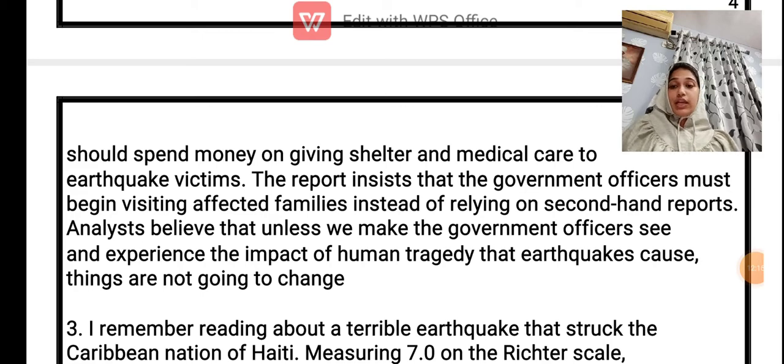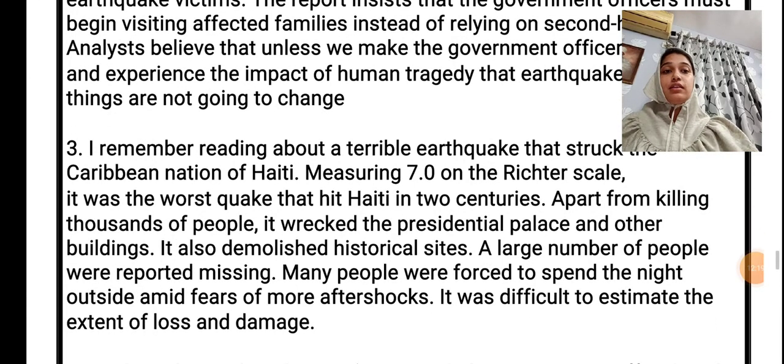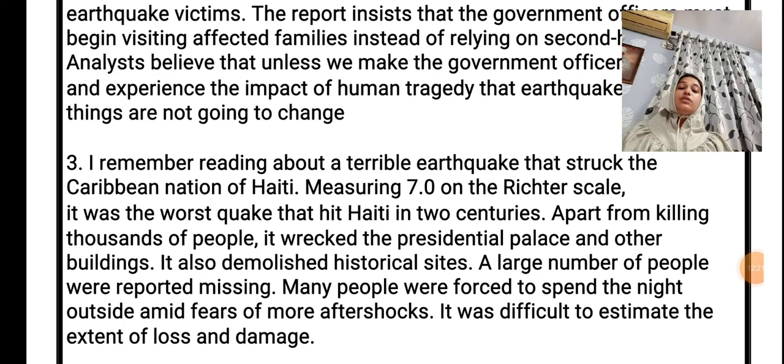Now question number 3 is complete the following passage using the correct form of the verb given within brackets. So here in this exercise also you have been given a few brackets and you have to use the correct form of the verb. Okay, I remember dash about a terrible earthquake. So read is in the options. Reading. I remember reading about a terrible earthquake that struck the Caribbean. Now it is strike, we'll use past participle. Struck the Caribbean nation of Haiti.